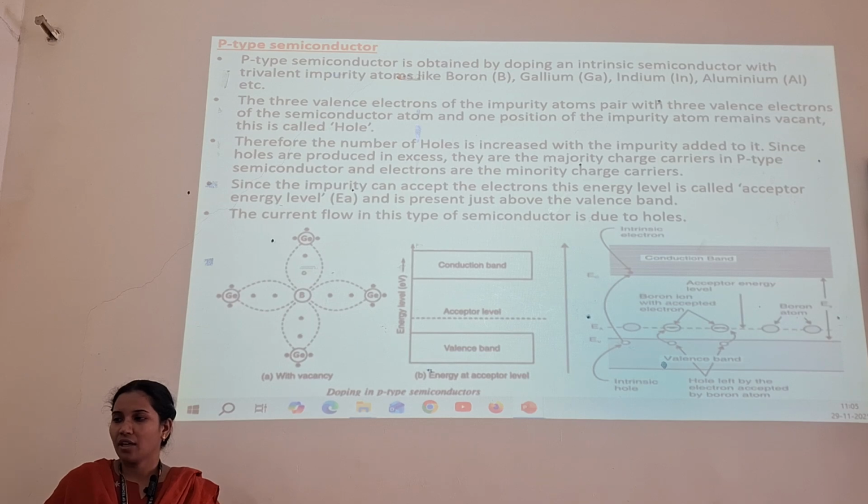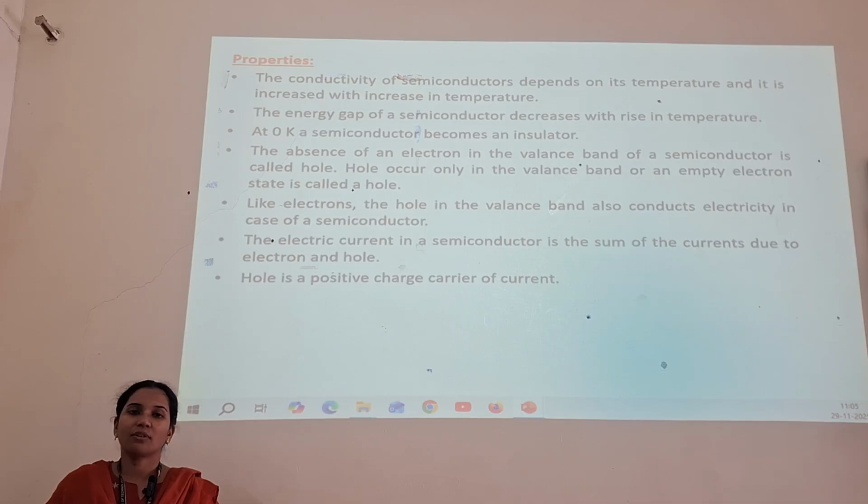This is how the p-type semiconductor differs from the n-type semiconductor. The properties of semiconductors include: the conductivity of a semiconductor depends on its temperature and increases with an increase in temperature. The energy gap of a semiconductor decreases with a rise in temperature. At 0 Kelvin, the semiconductor becomes an insulator.